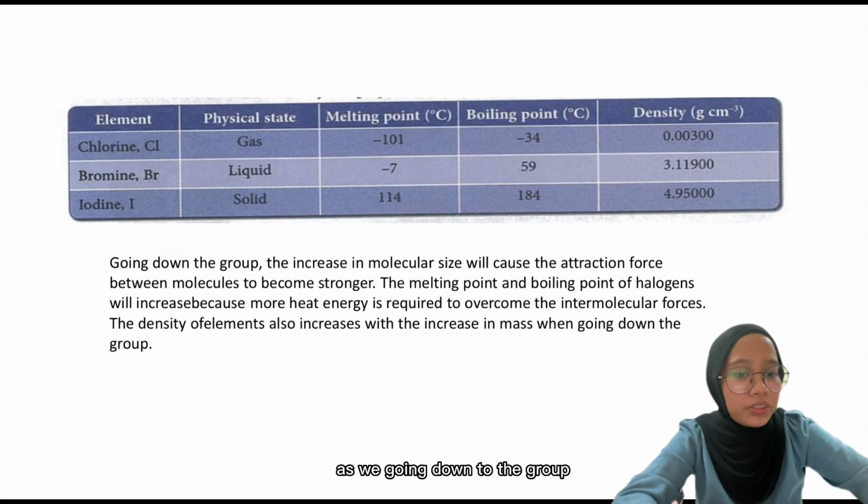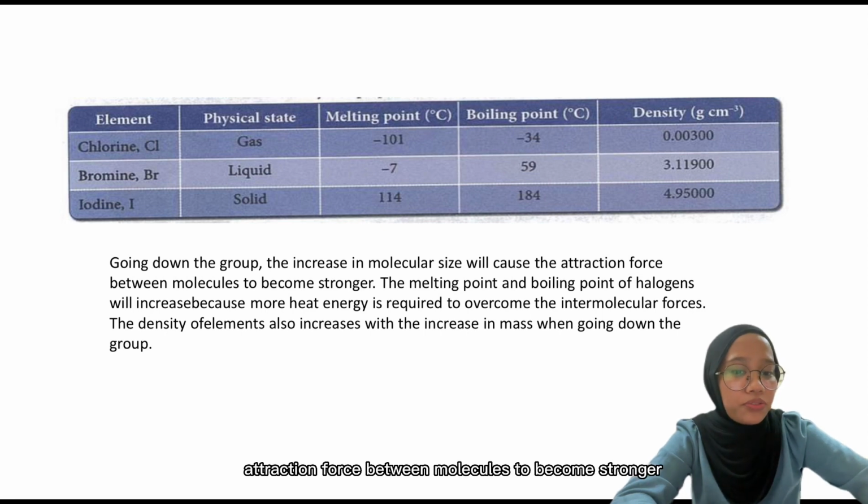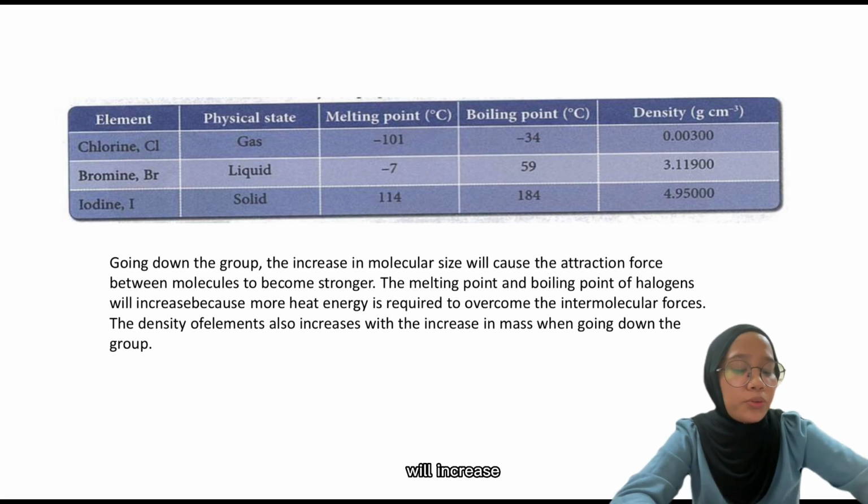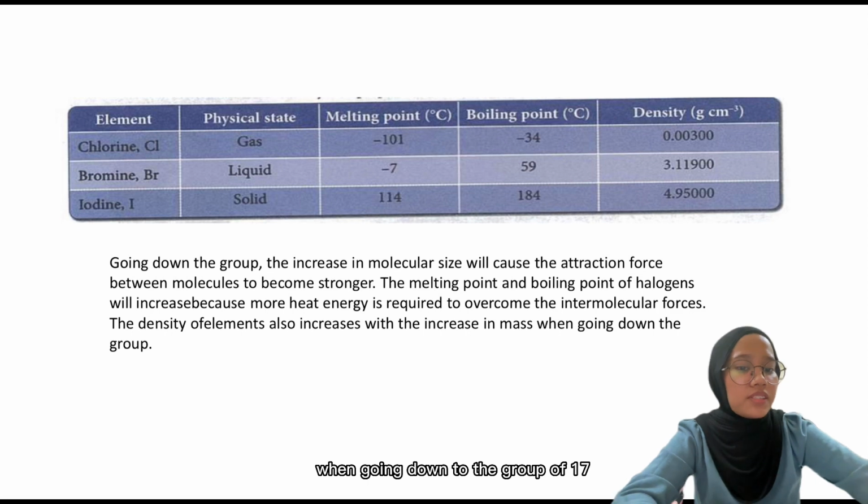As we go down the group, the increase in molecular size causes the attraction force between molecules to become stronger. The melting point and boiling point of halogens will increase because more heat energy is required to overcome the intermolecular force. The density of the elements also increases with the increase in mass going down group 17.